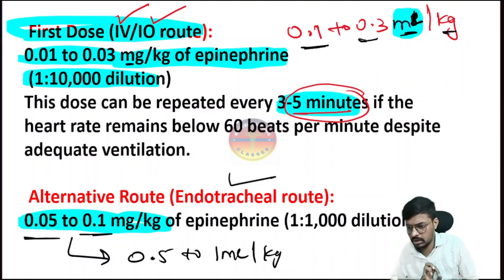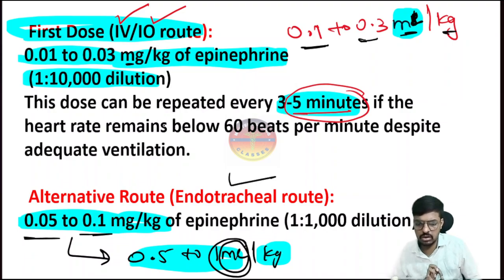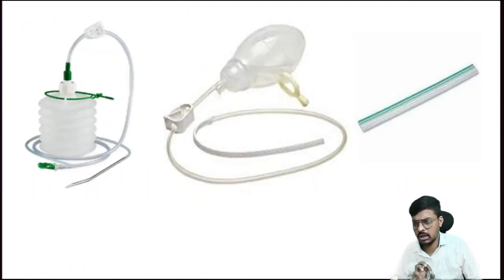Both are the same; the ml is the answer-changing thing. The dilution here is 1 in 1000. It's very important. I hope the concept of injection adrenaline in neonatal resuscitation is clear. It's very important.